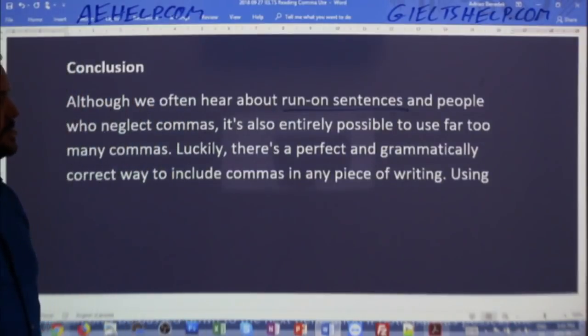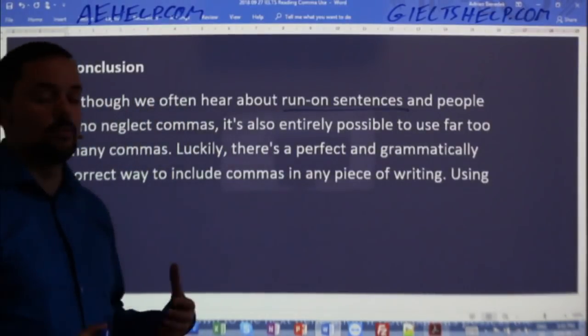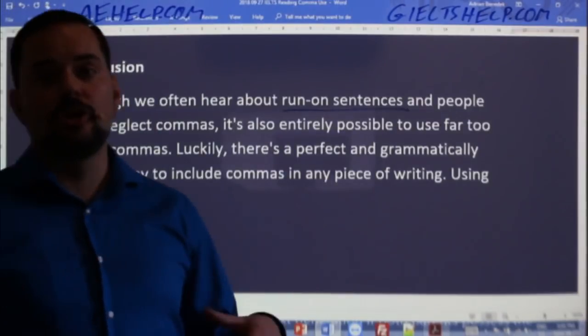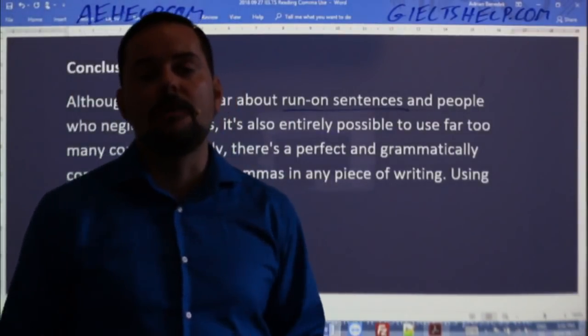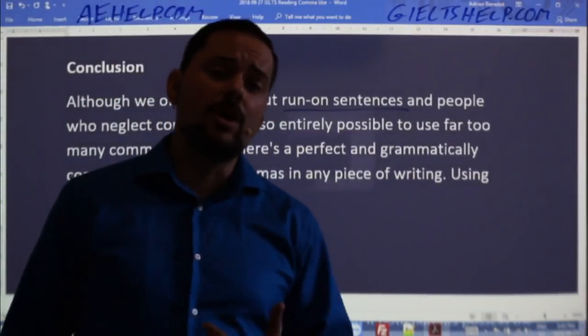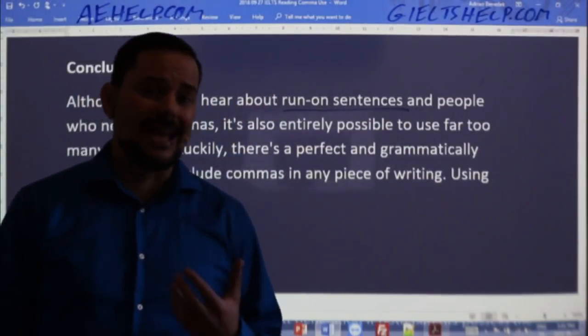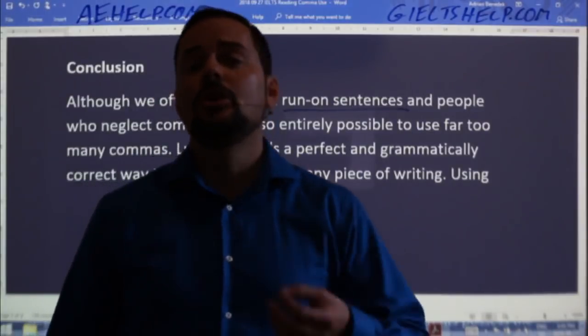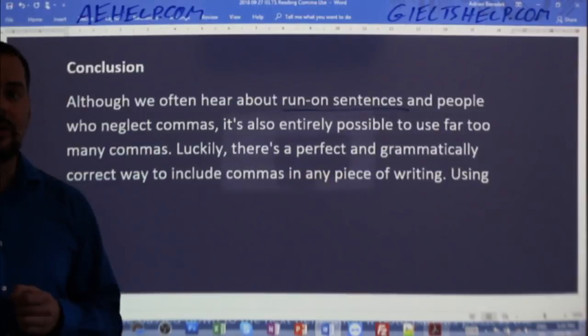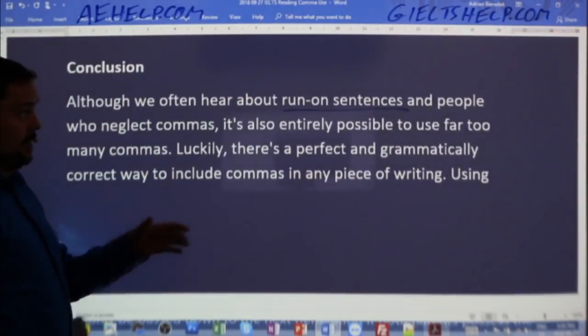Run-on sentences is where you have a lot of information in one sentence, so you're joining together a lot of different ideas, and they should be separated by commas and periods. Run-on sentences are bad. If you have run-on sentences in your essay in Task 1 and Task 2, you will lose marks, you will lose band scores. So make sure you don't have run-on sentences.